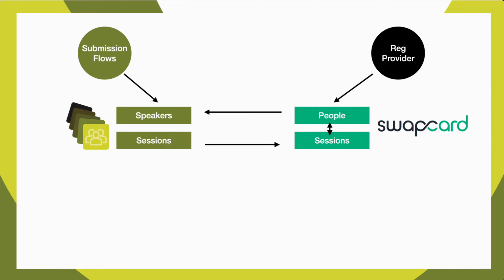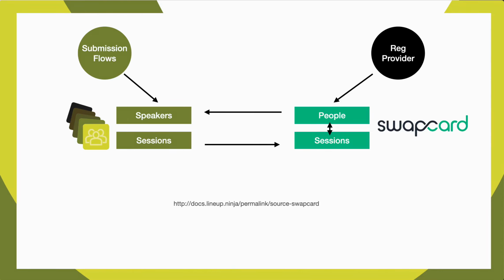As part of this process, we will also link together the people in Swapcard with the sessions that they are presenting, based on the matching that happened in the earlier matching step. As part of this process of adding the people to the Swapcard sessions, Swapcard will give that person the speaker role for the session, and you can use that to define extra permissions within Swapcard. So that's a high-level overview of how that works.